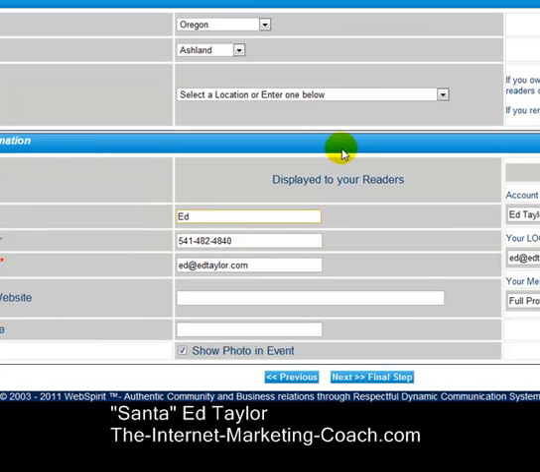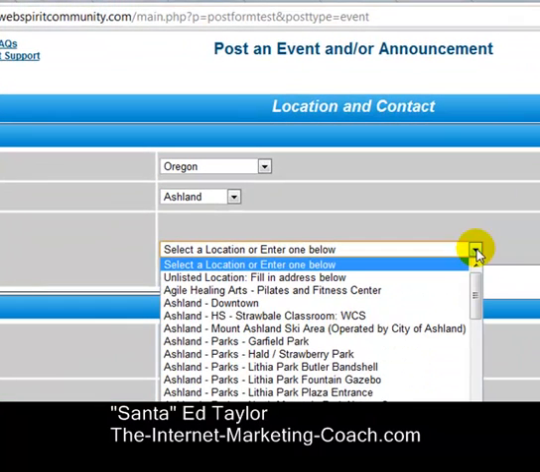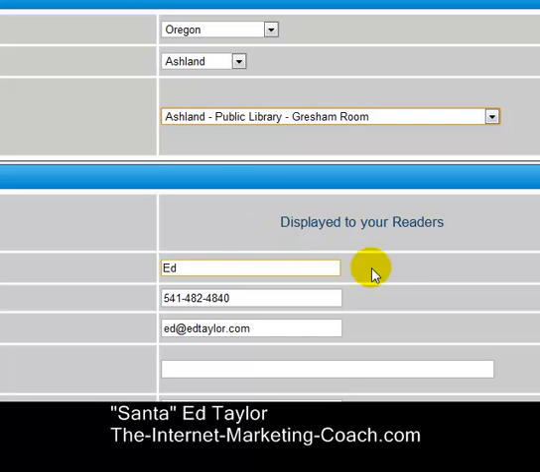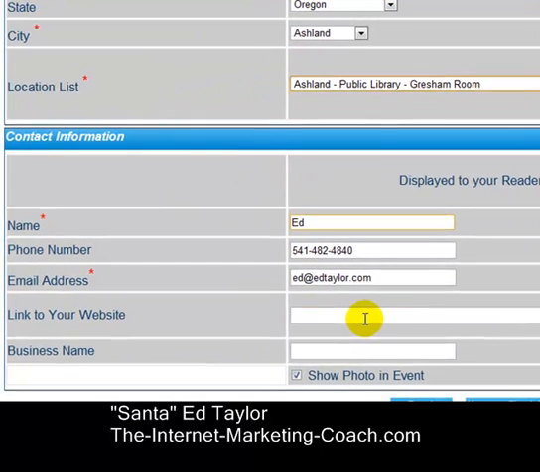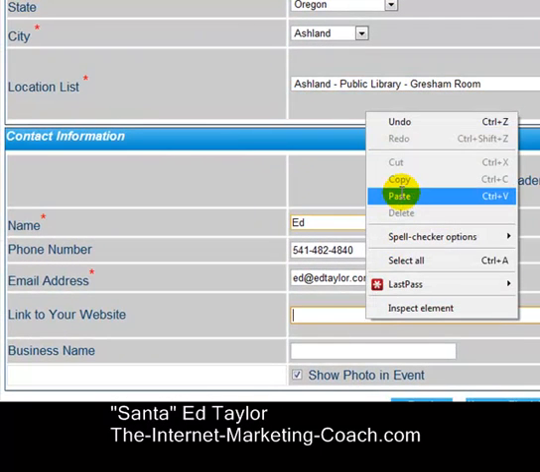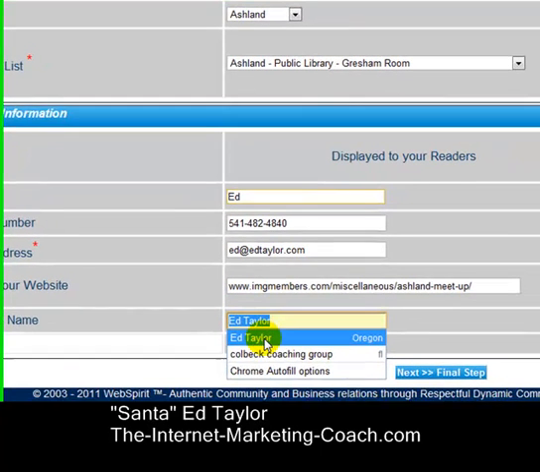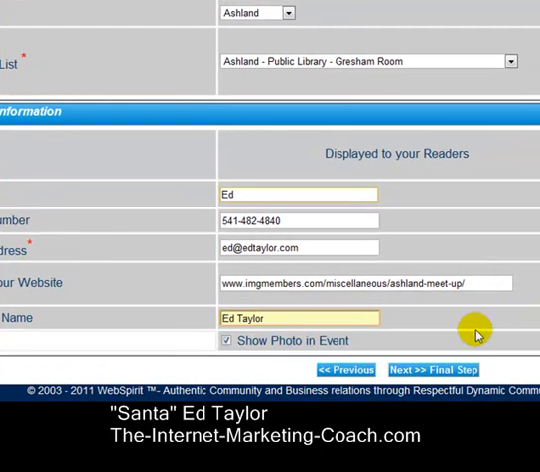So I come over here and say, where is it? And they have everywhere in town is here. So this happens to be held in the big room at the Ashland Library, in the Gresham room. So we click that. And then I'd put the link to my website again. So we already have that in there because I just copied that into the other thing. Take the HTTP out, put the W's in again. And put the business name. I don't really have a business name. I just put my own personal name. And then I'm going to say next to final step.